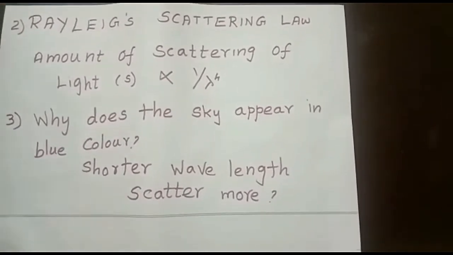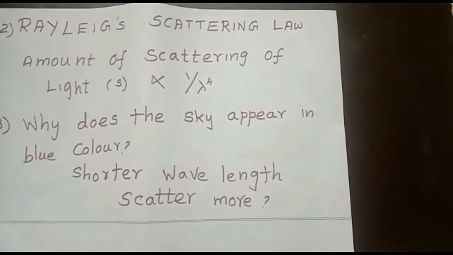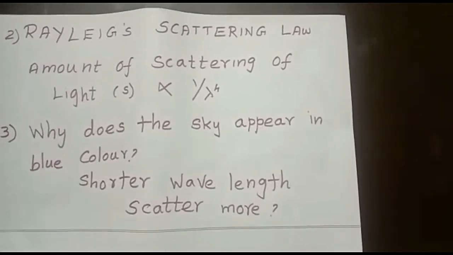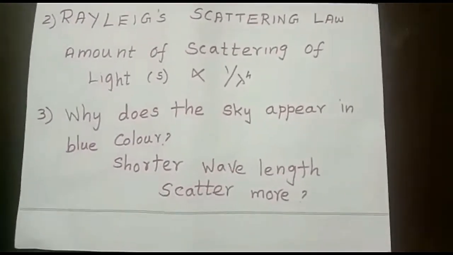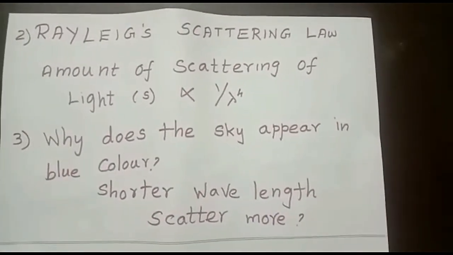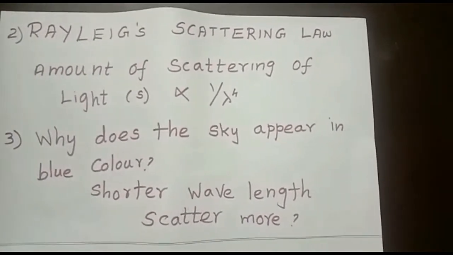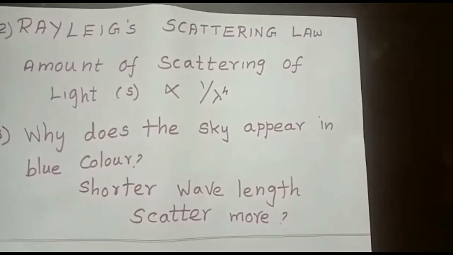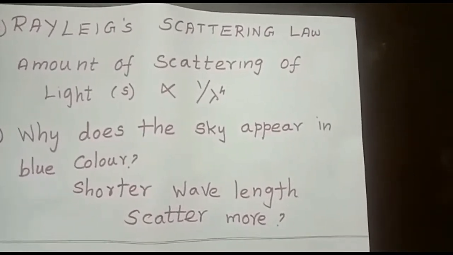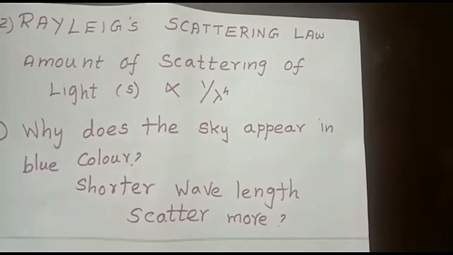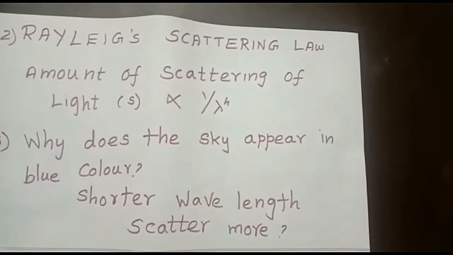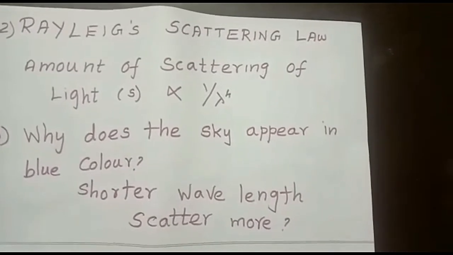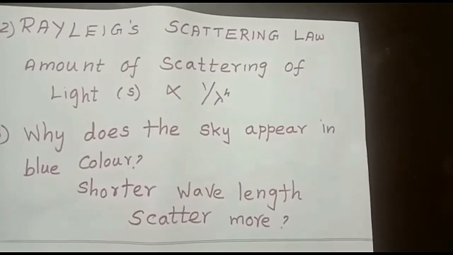Yes. Due to the effect of Rayleigh scattering, why does the sky appear blue in color? Due to the Rayleigh scattering law, among all the colors, blue color has a shorter wavelength.